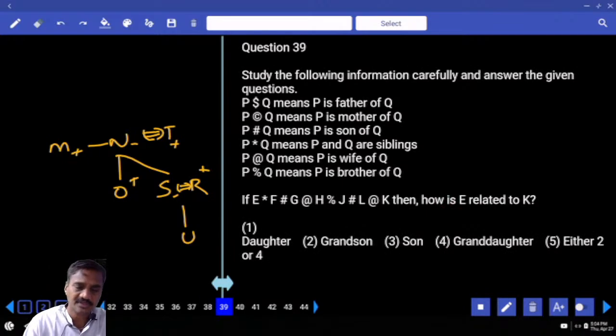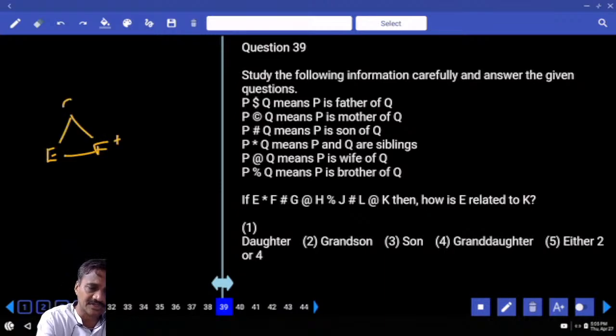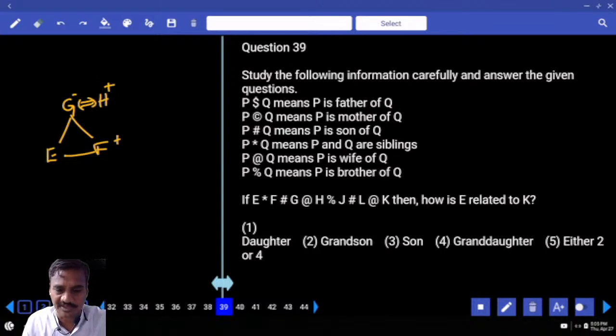Then the 39th one. E star F. Star stands for E and F are siblings to each other. F has, which means F is the son of G. G at the rate of means G is the wife of H. Now G and H are spouses to each other, and H percentage J: H is the brother of J.